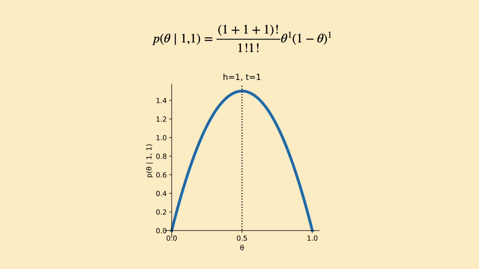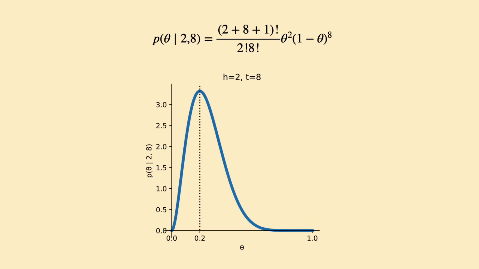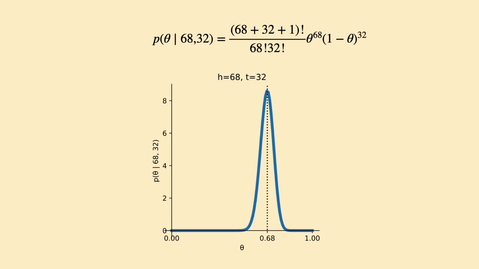If we observe one head and one tail, the PDF is an arch with a peak at 0.5. P theta is 0 at 0 and 1, which is again intuitive. After tossing the coin a few more times, the arch grows taller and narrower, indicating increasing confidence in the likely range of theta. We also notice a pattern. The peak, or mode, is always h divided by h plus t. It doesn't take too many more tosses before the curve starts resembling a spike, as our confidence converges towards the mode. But wait a second.